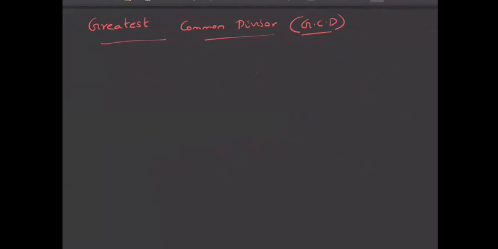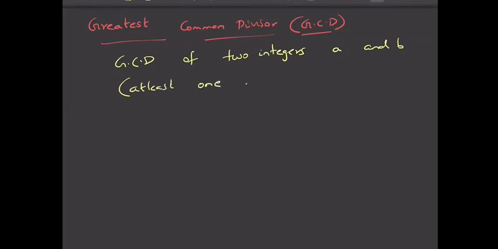So, greatest common divisor, or let me just write it as GCD. GCD of two integers A and B, and at least one of them is non-zero. Means you can't take both A and B as zeros. If A is zero and B is non-zero, it is fine. But both A and B should not be zero. That is, at least one of them is non-zero.